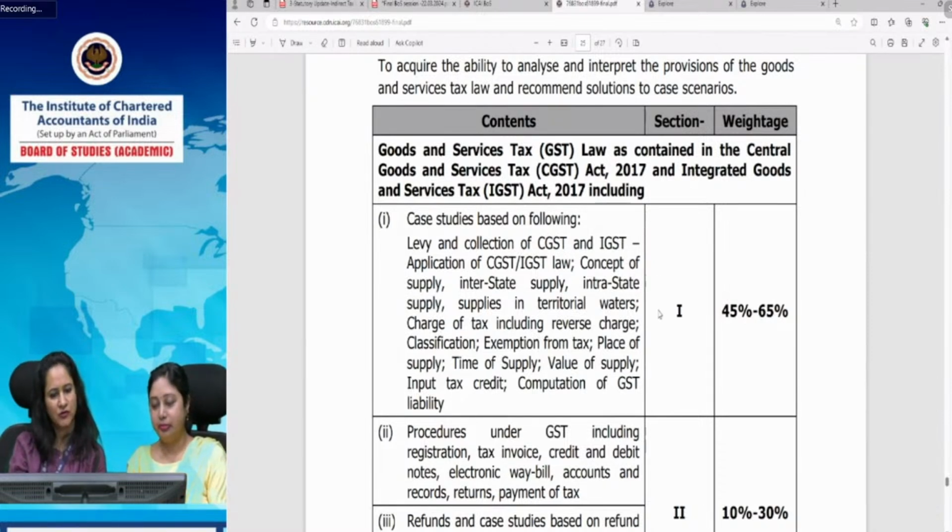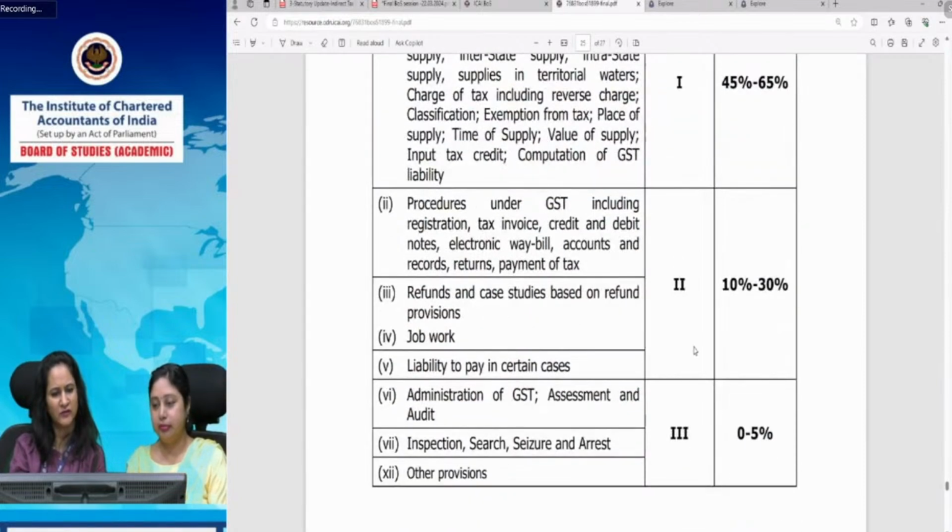Yeah. So next we come to section 2. Section 2 basically comprises of the procedural law, like registration, tax invoice, credit and debit notes, e-way bill, accounts records, returns, payment of tax, refund provisions, and job work. It has a weightage of 10% to 30%.